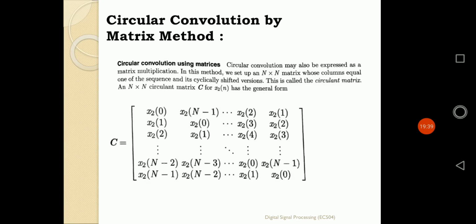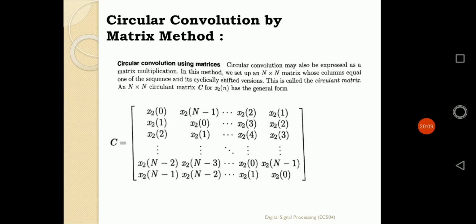In this method we set up an N cross N matrix whose columns are equal to one of the sequences, and its cyclically shifted versions, and this is called a circulant matrix. If I take the sequence x2(n), in the first column, all the values x2(0) to x2(N minus 1) are represented column wise.